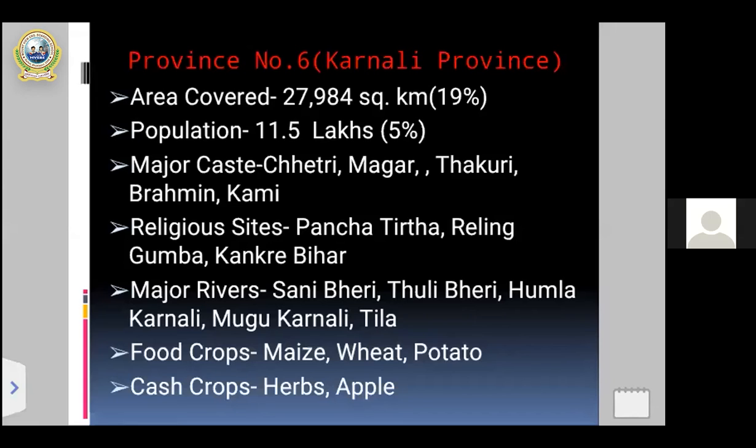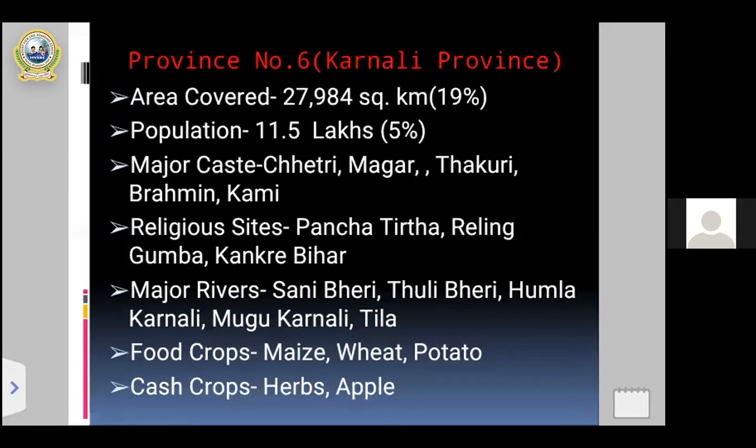After that, my dear students, you can see the next point is the religious sites, that means religious places of province number 6. Some of the famous religious places are Panchatirtha, which is located in Dailekh district, Railing Gumba, which is located in Humla, and Kakrebihar, which is located in Surkhet.